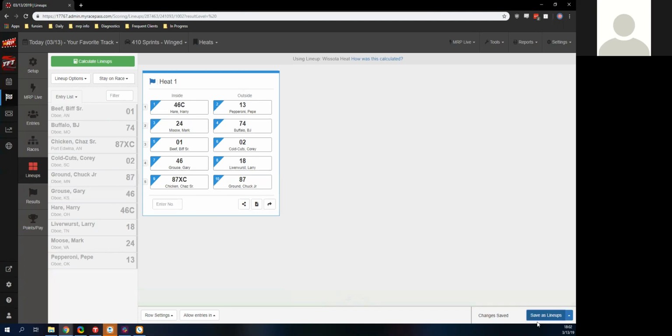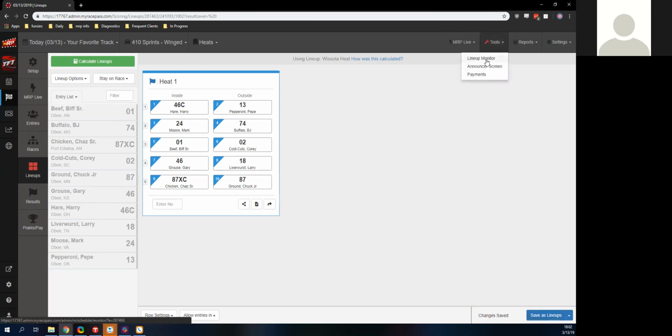When I saved there, that actually updates the MyRacePass app. If you have a website through MyRacePass, it'll update the website right along with it. We can share this to Facebook and Twitter right here. And we can do quite a bit here too with that.